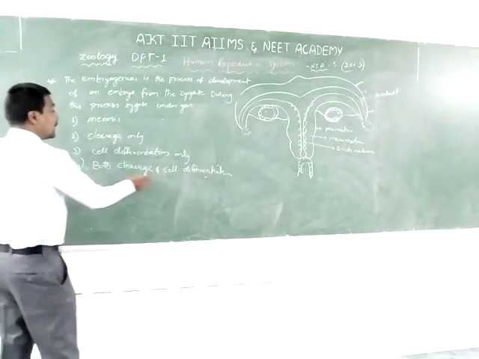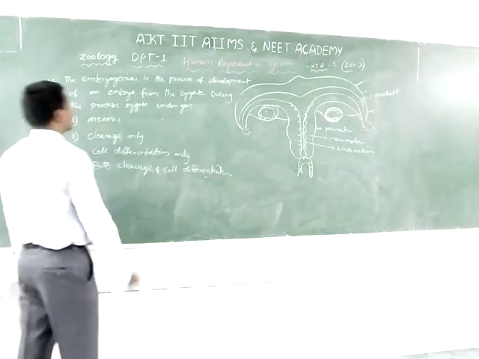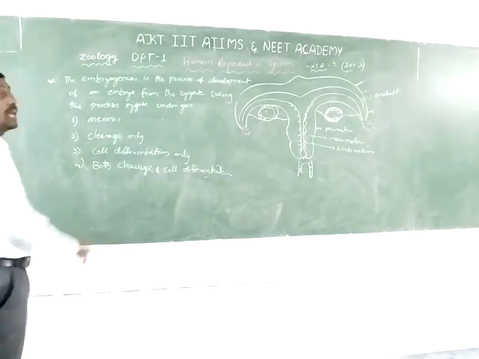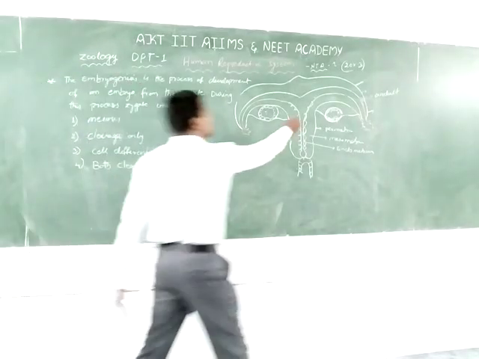So there are both cleavage and cell differentiation. It is the process of embryogenesis.